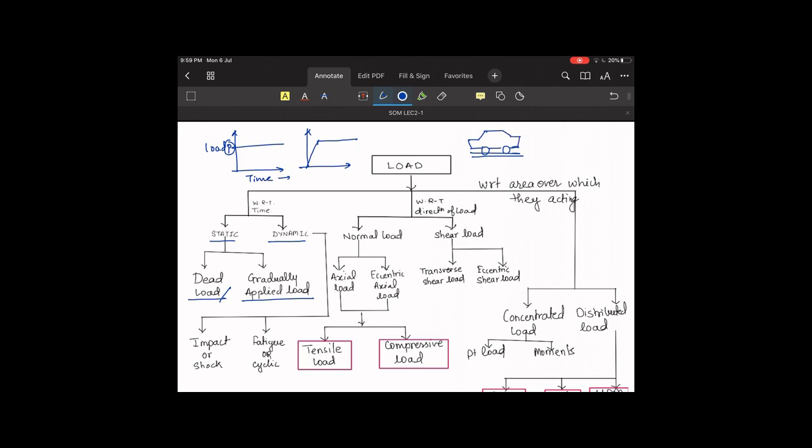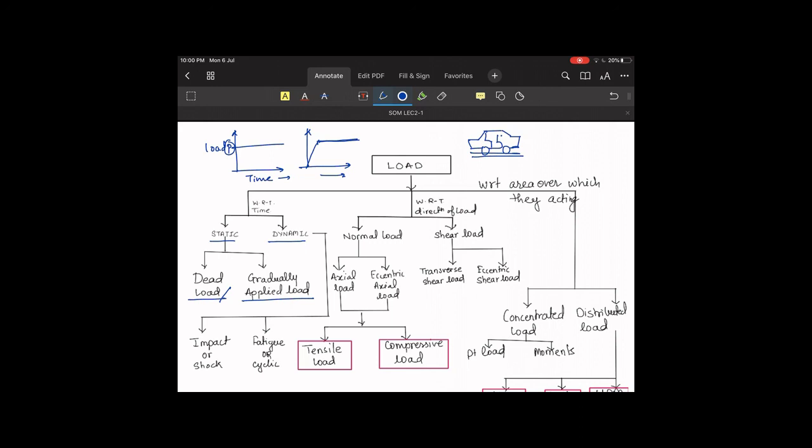So dead weight will be its own weight. Okay, now what about gradually applied load? If the passengers are sitting in this car, if they started sitting, what will happen? The load will start increasing gradually, and after some time, the load will remain constant. So this example, passenger sitting in the car, will be an example of gradually applied load.